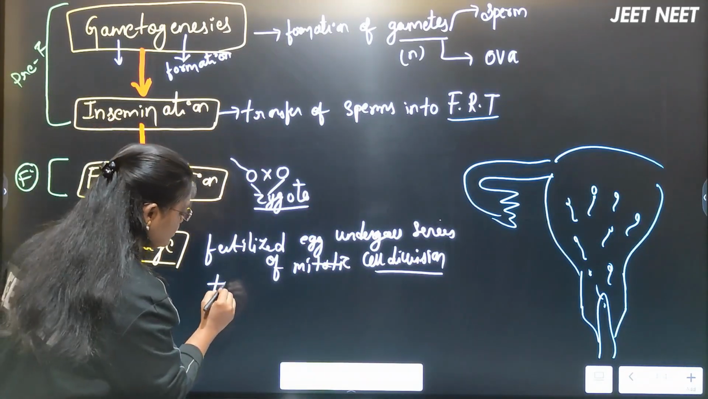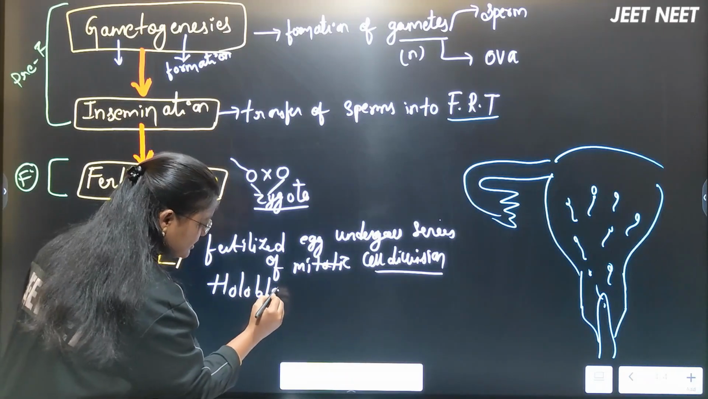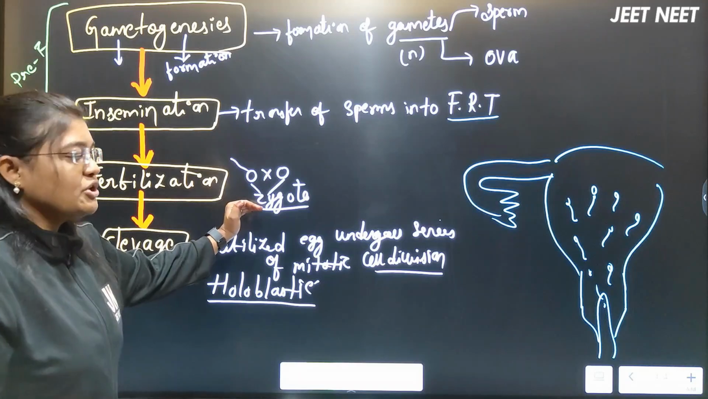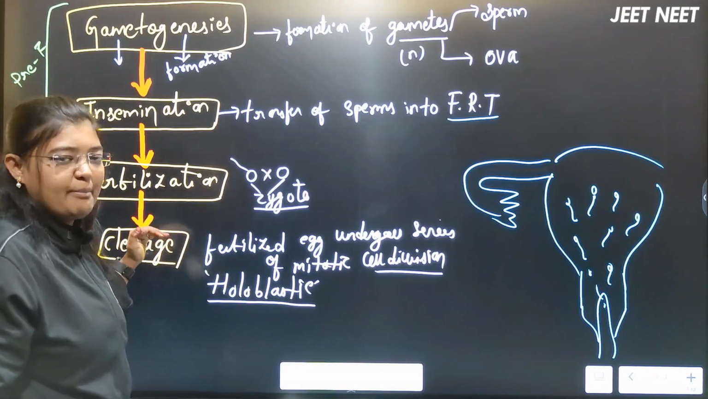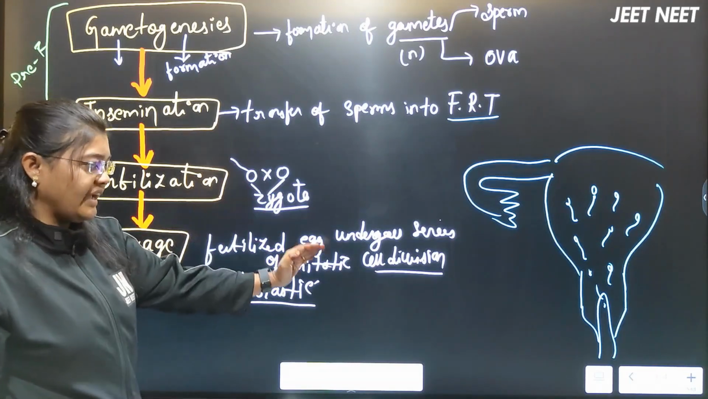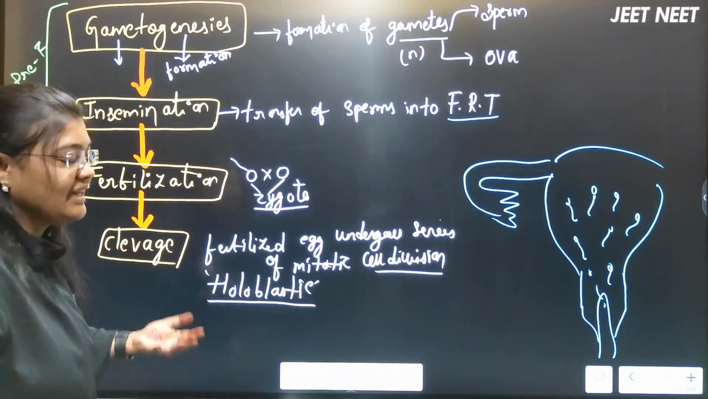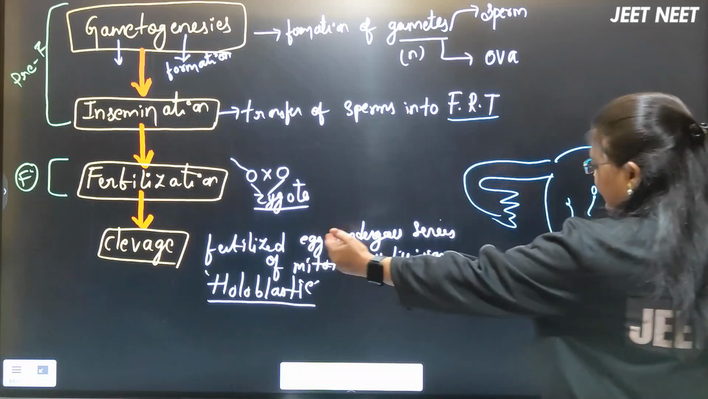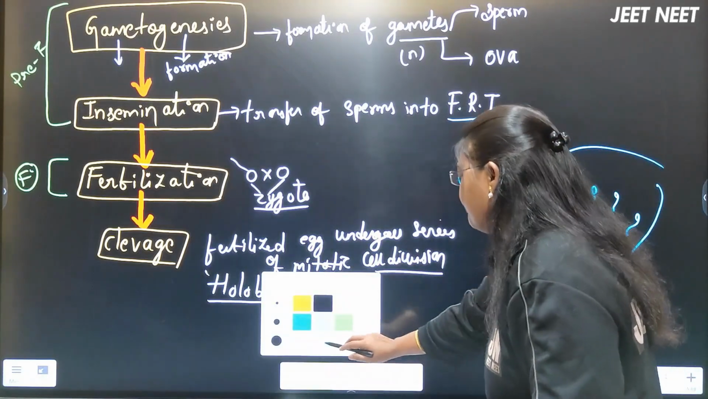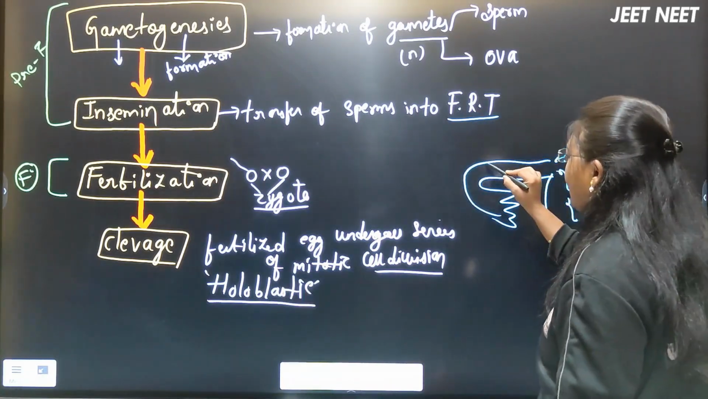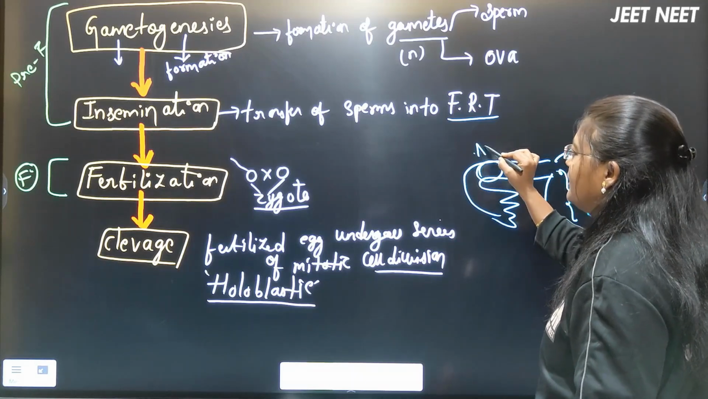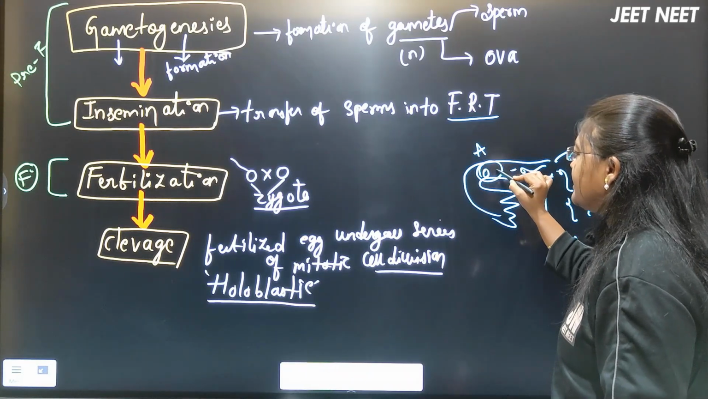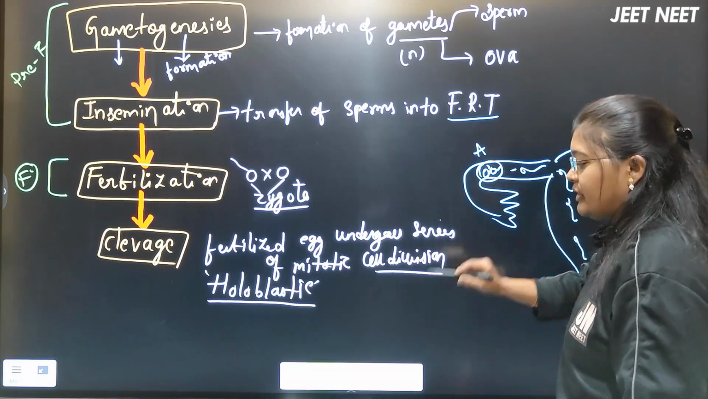Here the holoblastic cleavage will happen. In the next classes, we'll discuss the meaning of holoblastic cleavage also. So after the formation of the zygote, the next process is cleavage. Now the sperm entry will happen at the ampulla, where the fertilization takes place. The sperm entered, the ova is there, and the zygote formation has happened here.